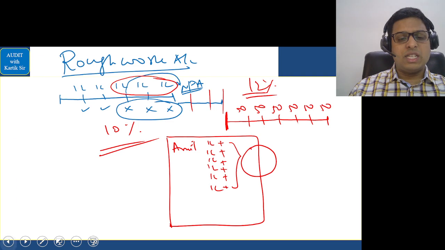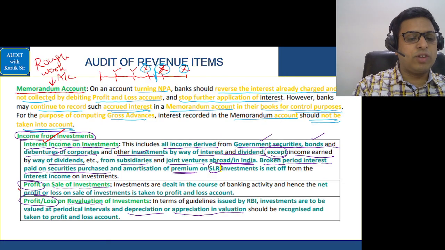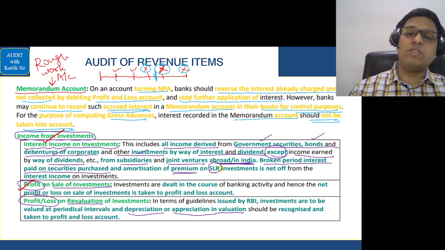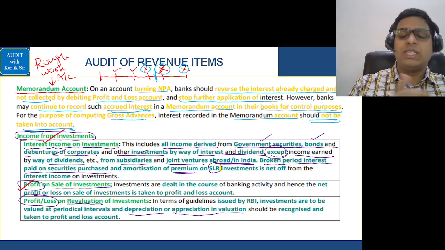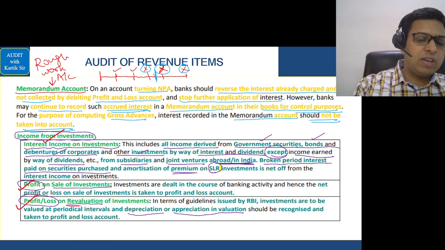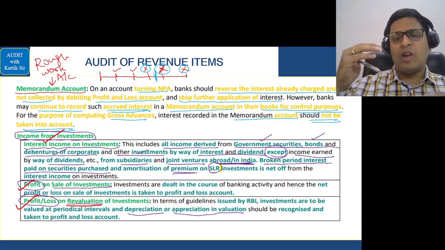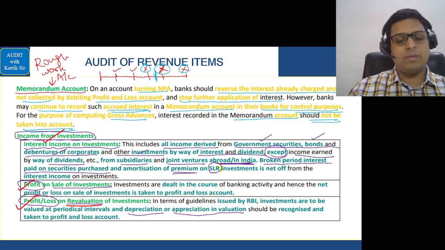Now, in this also two other points are there. Profit on sale of investments, if it is a profit, we'll credit to the profit and loss account. If there is a loss on sale of investment, we'll debit to the P&L account. Similarly, if we are revaluing the investments, if there is an increase in the value because of revaluation, we'll credit it to the profit and loss account. If there is a decrease at the time of revaluation, we'll debit it in the profit and loss account.